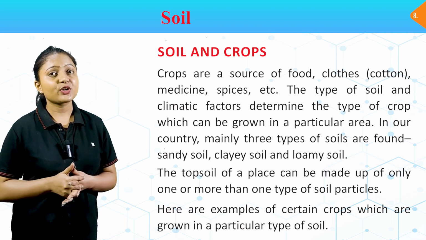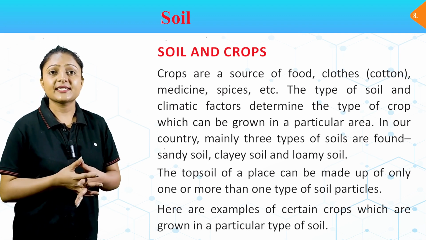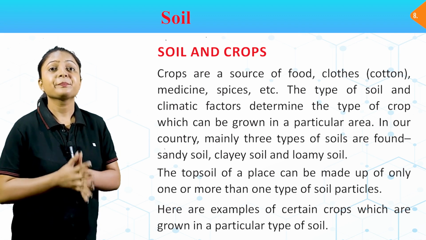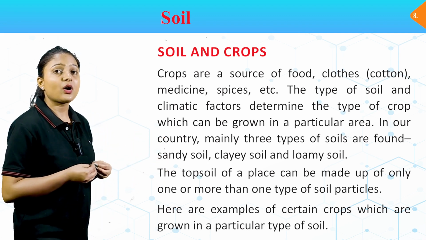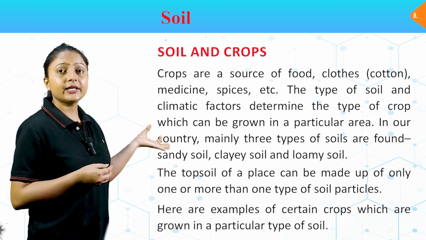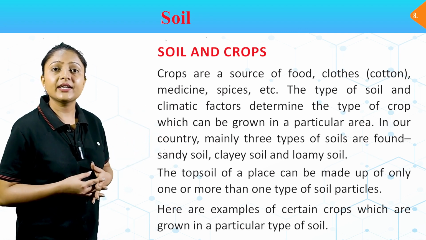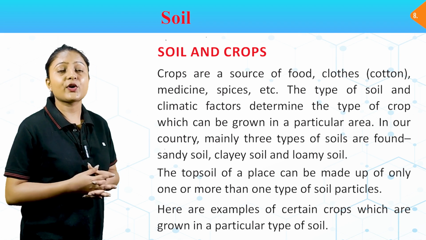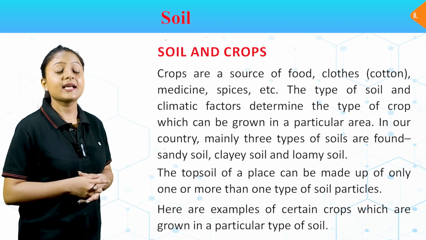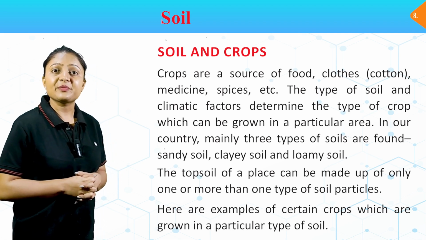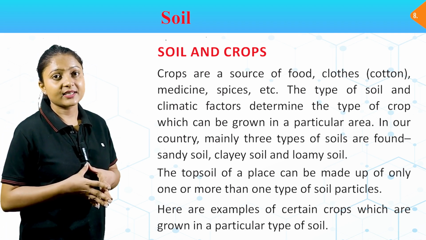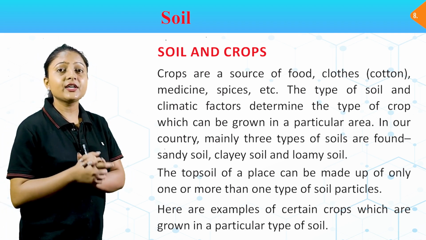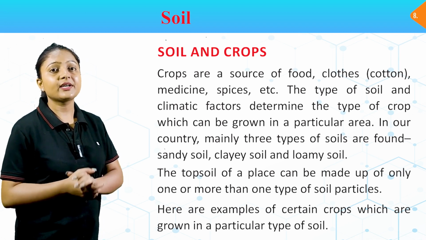Crops are a source of food, clothes, cotton, medicine, spices, etc. The type of soil and climatic factors determine the type of crops which can be grown in a particular area. In our country, mainly 3 types of soils are found: sandy soil, clay soil and loamy soil. The topsoil of a place can be made up of only one or more than one type of soil particles. Here are examples of certain crops which are grown in particular type of soil.